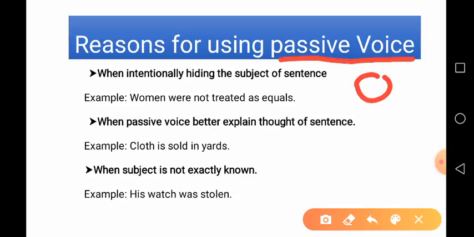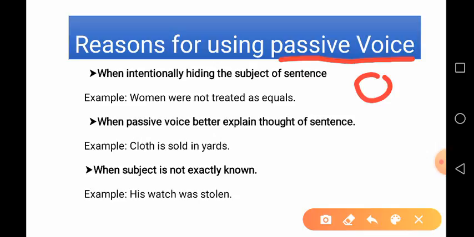See, in passive voice sentences, the subject is the recipient, which means the subject is at the end of the sentence and the object comes first. So, the subject is the recipient and the object is active. Instead of who does an action, what is done becomes important.